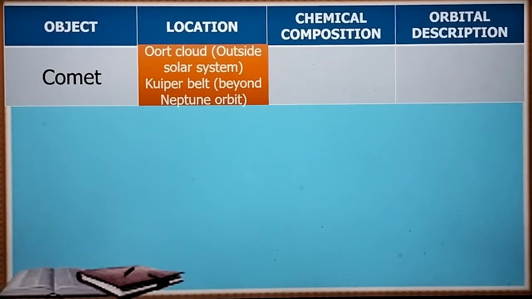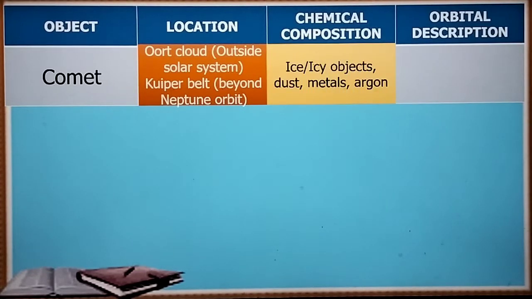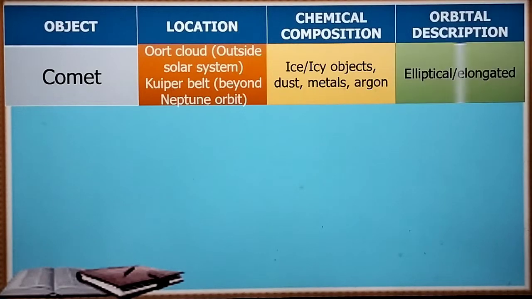Now, for chemical composition, the comet or comets are composed of ice, icy objects, dust, metals, and argon. And for its orbit description, it's more of elliptical or elongated.